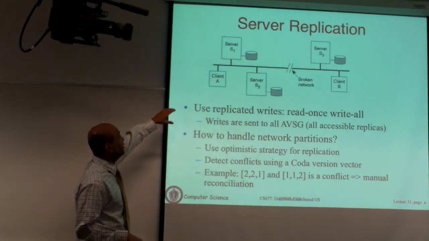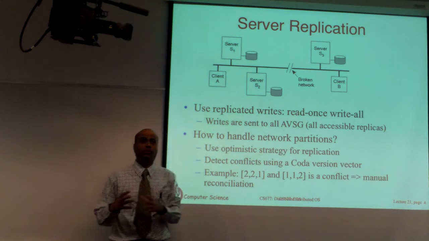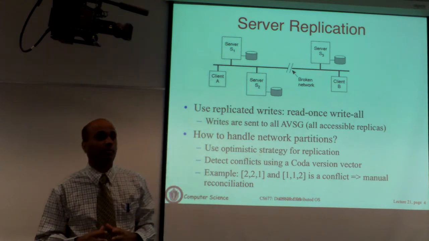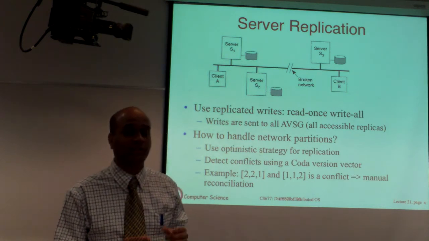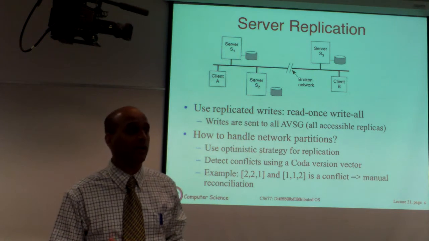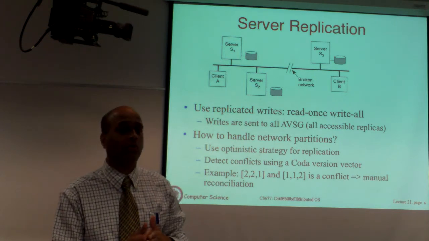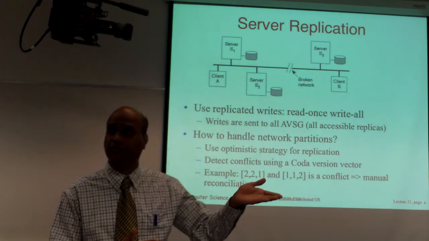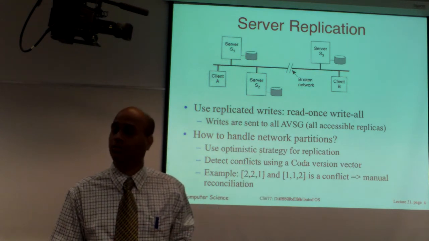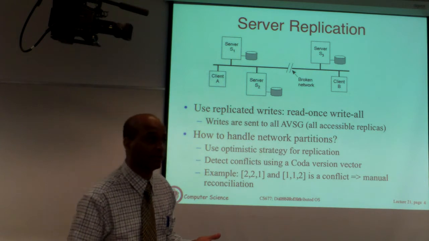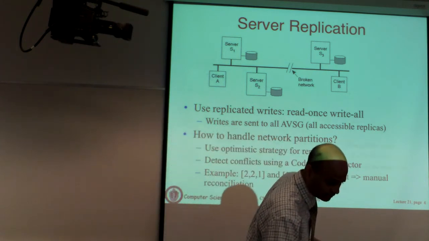And the client will do the same thing. When the client or laptop disconnects, it will take a copy of all the files in its cache. It will have a version number, and when you write to it, it will increment that version number. So when you reconnect, you compare the local version numbers on the client with that of the server, and then you figure out whether the file was modified and you transmit. And I'll show you how this is done.